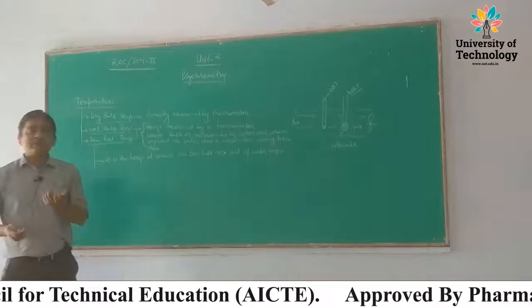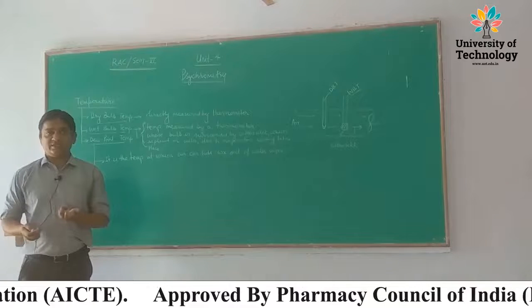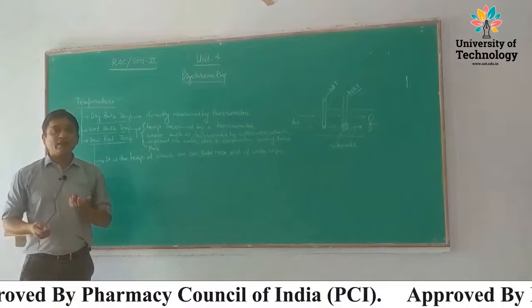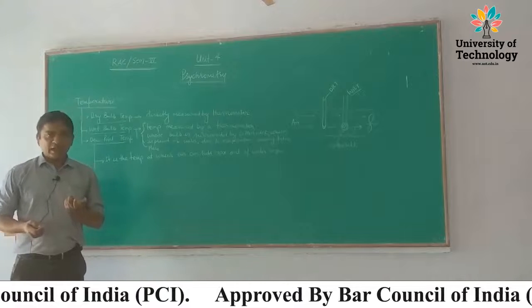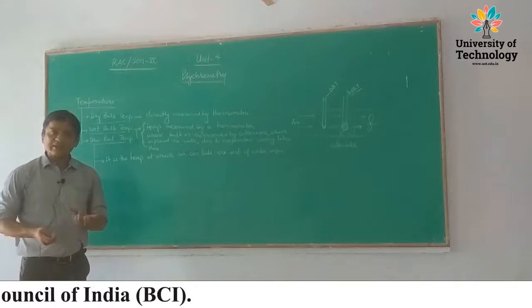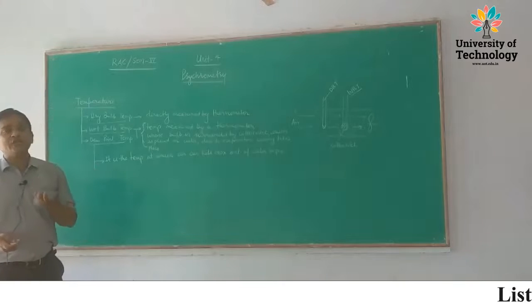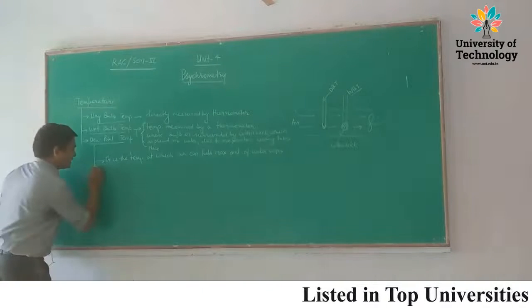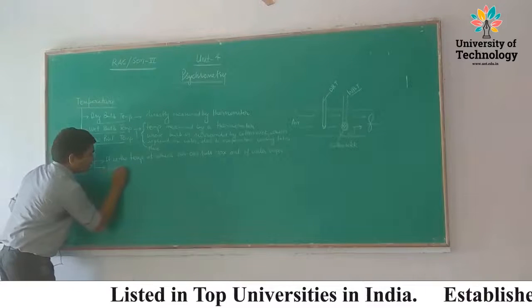It means the temperature at which dew occurs. And dew is in the form of liquid, and moisture available in air is in the form of vapor. It means during dew, condensation should take place. So at dew point, condensation.